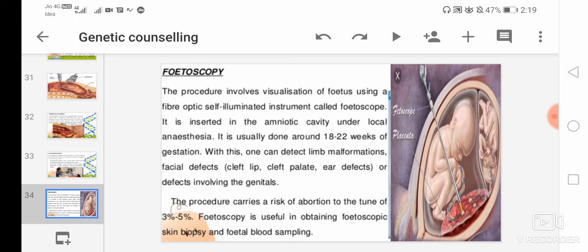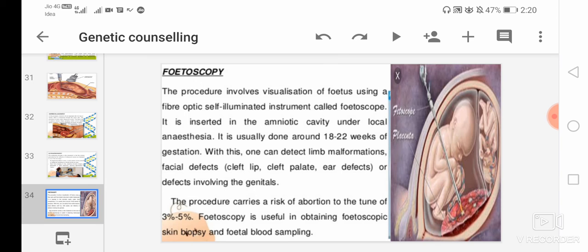So here the fetoscope is inserted into the amniotic cavity under the local anesthesia, and it is done around the 18 to 22 weeks of gestation. And here we can detect abnormalities like limb malformation, facial defect like cleft lip, cleft palate, ear defect, or defects involving the genitals. The procedure carries a risk of abortion to the tune of 3% to 5%.